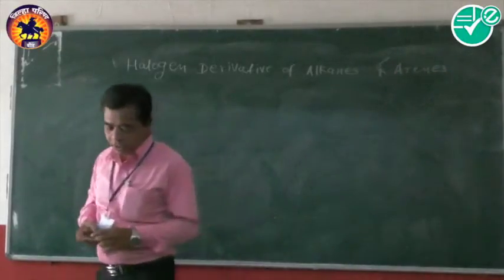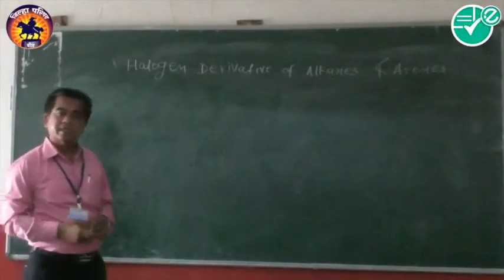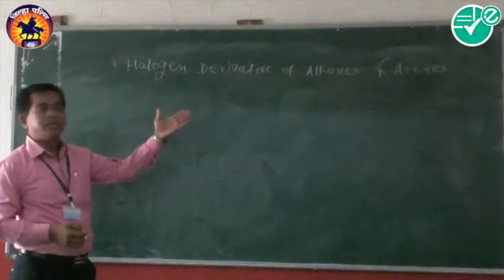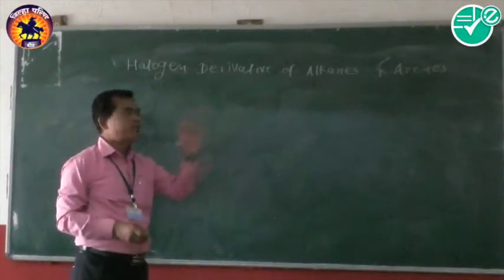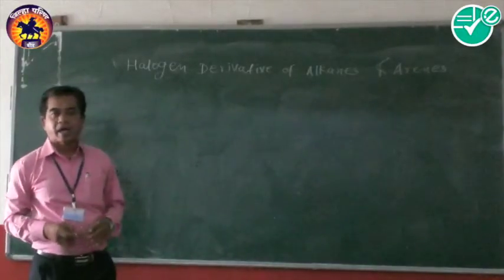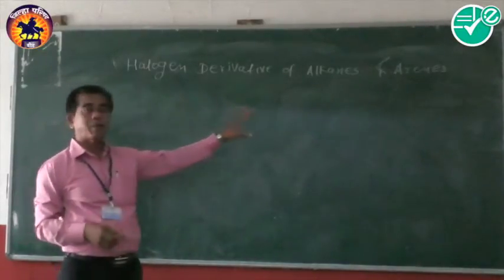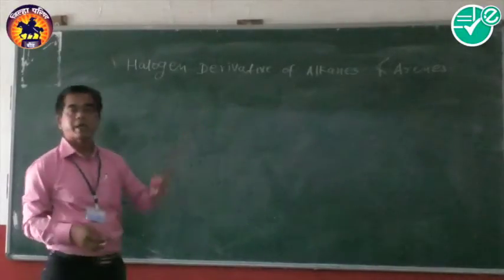Students, we know the meaning of these alkanes and arenes. We discussed these meanings in the 11th standard. Here, alkanes indicate the saturated aliphatic hydrocarbons and arenes indicate the aromatic hydrocarbons. Now, how are these derivatives formed? We call them halogen derivative of alkanes and halogen derivative of arenes.